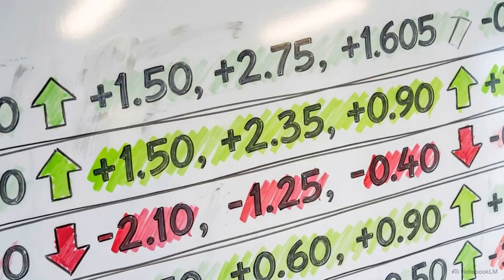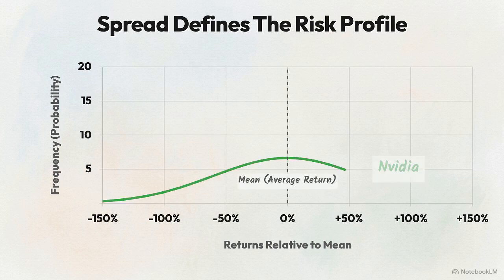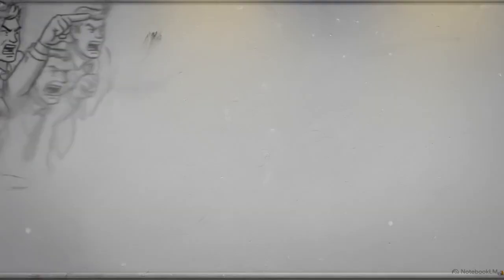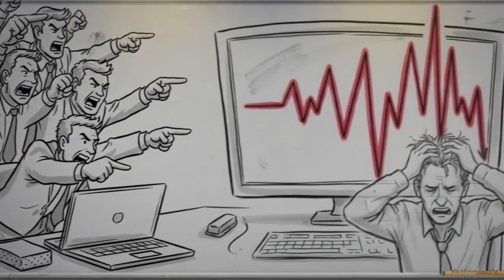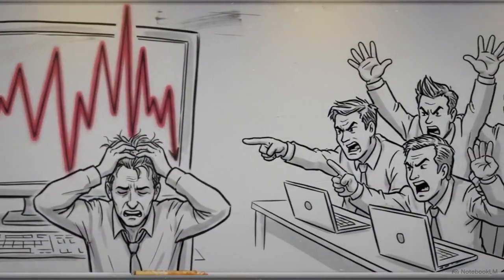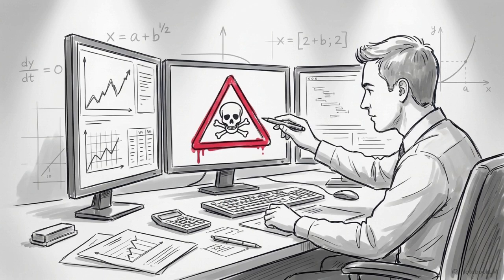When applied to real stock market returns, the standard deviation is illuminating. NVIDIA shows a massive spread of nearly 60%, while Reliance maintains a tight, predictable spread of roughly 25%. While both stocks may share an average return, NVIDIA's 60% spread represents a much wider range of possible outcomes, illustrating why analysts use standard deviation as a primary proxy for investment risk.